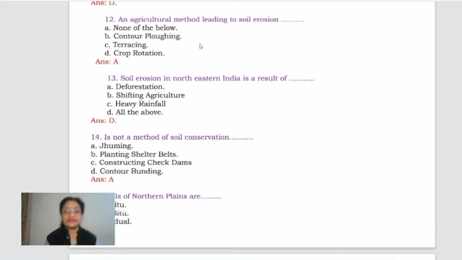Question number 14. It is not a method of soil conservation. One is zooming, second is planting shelter belts, third is constructing check dams, and fourth is contour bunding. So all these methods are of soil conservation except zooming. Zoom cultivation is also called shifting agriculture. It is also called slash and burn agriculture. Okay, so it is known for practices which cause soil erosion, so it cannot be taken as a part of this. So the answer will be zooming. Clear?